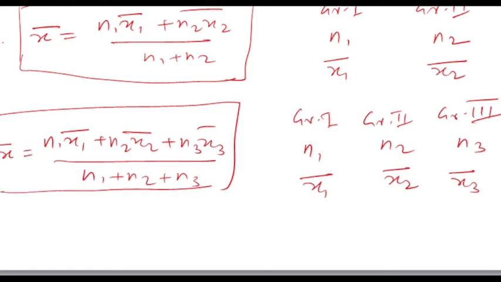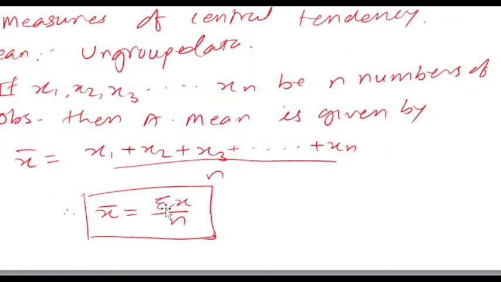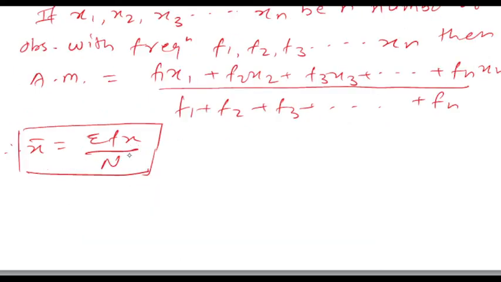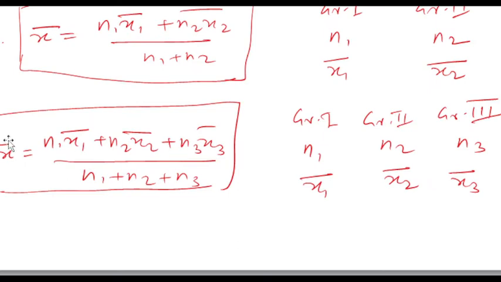Okay, see here student. First, x bar is equal to summation x upon n. Second, x bar is equal to summation fx upon n. And third one is x bar is equal to n1 x1 bar plus n2 x2 bar upon n1 plus n2, and for three groups it is x bar is equal to n1 x1 bar plus n2 x2 bar plus n3 x3 bar divided by n1 plus n2 plus n3. Is it clear? This is nothing but your mean for given data.